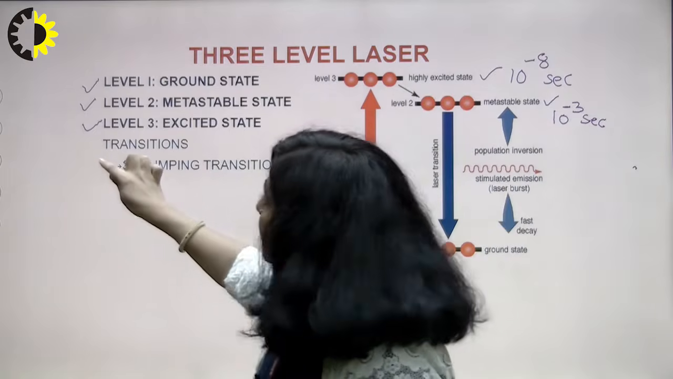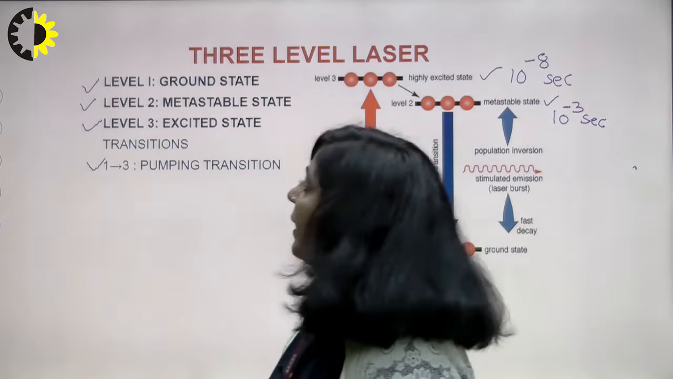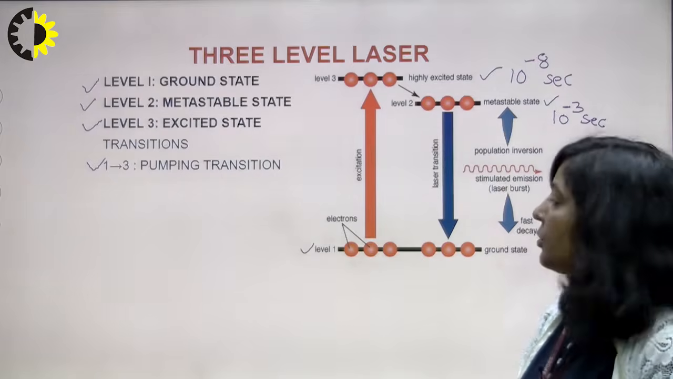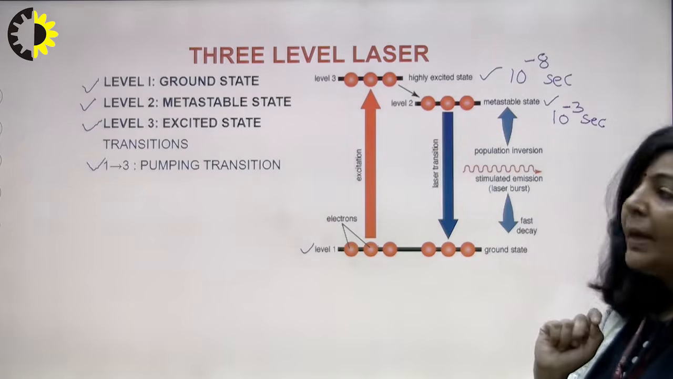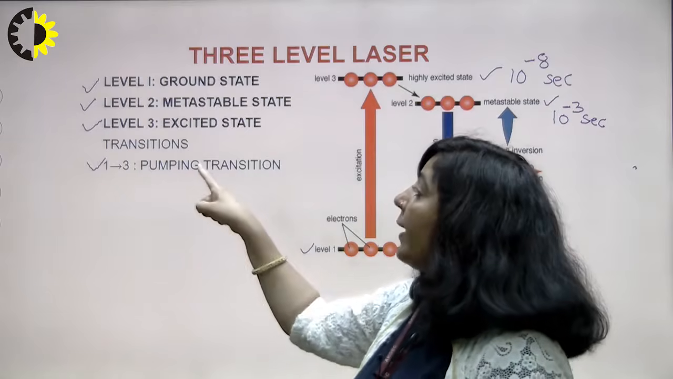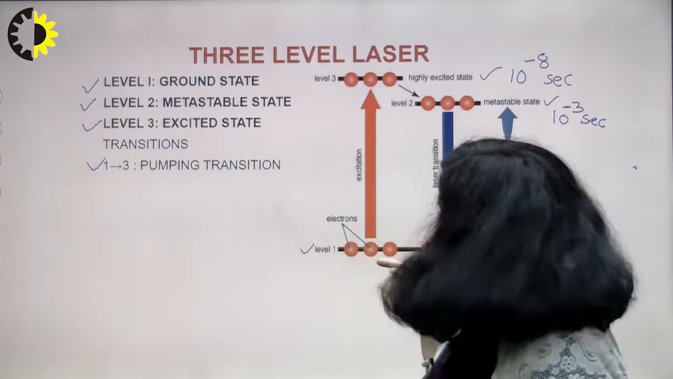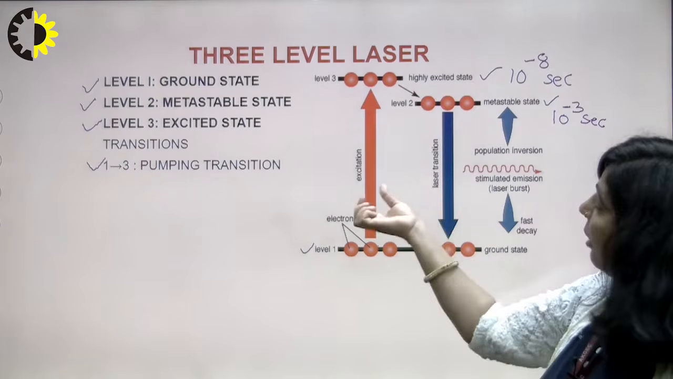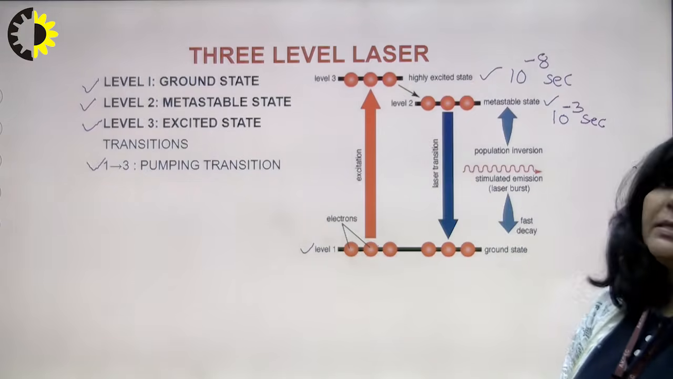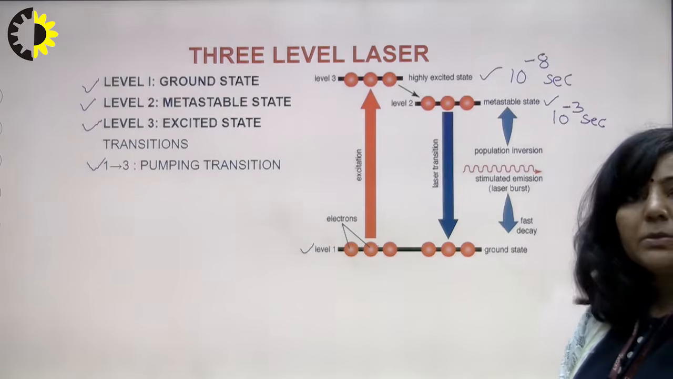So this is the first transition which will take place in a 3-level laser. The transition is from state number 1 to 3. That transition is known as the pumping transition. It is from ground state to excited state. So now the population of atoms in state number 3 will increase.